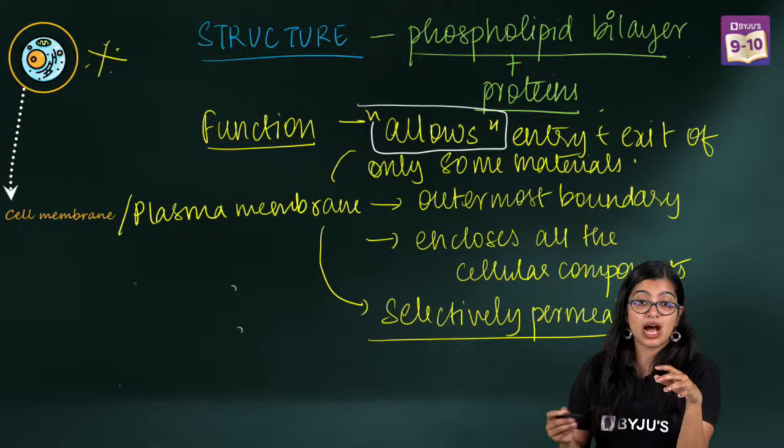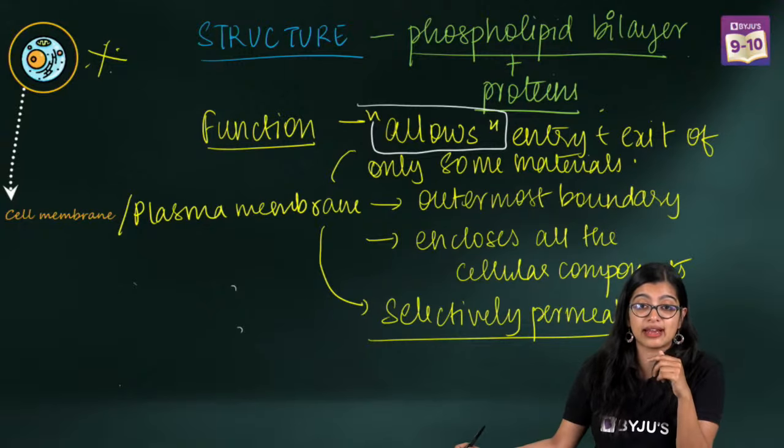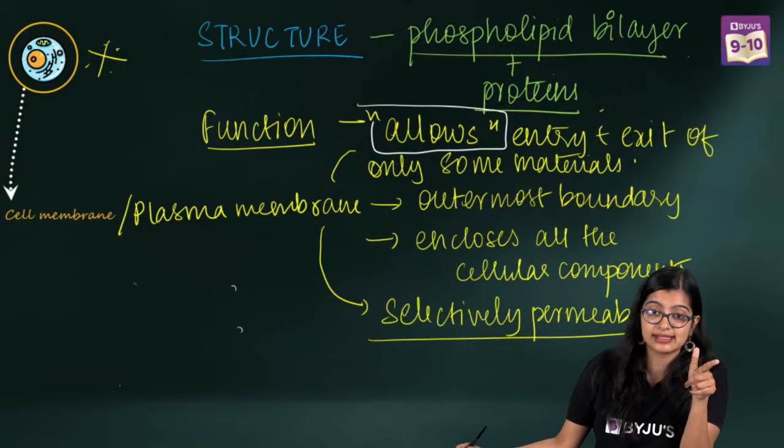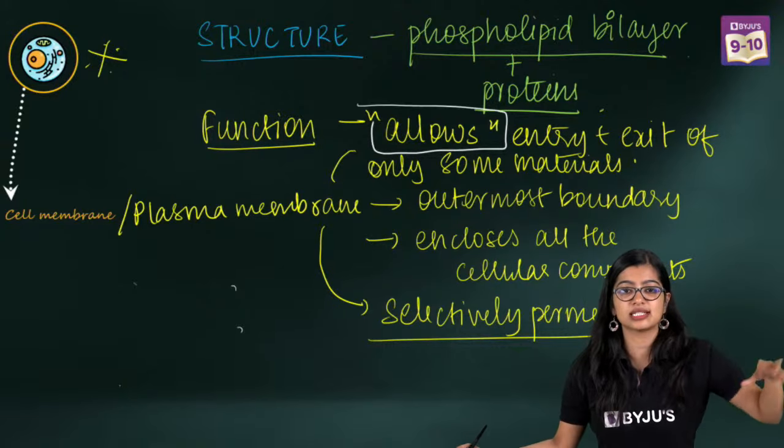Now, Nagda has a very interesting question: Ma'am, how will they know which is necessary? That is why those proteins are there. They will be the ones who tell, yes, this is needed, this is not needed. Various other structures are there. Diffusion, osmosis, I am coming to it.